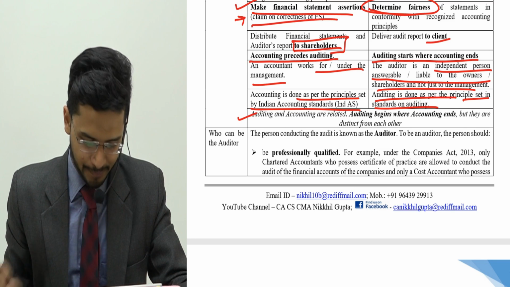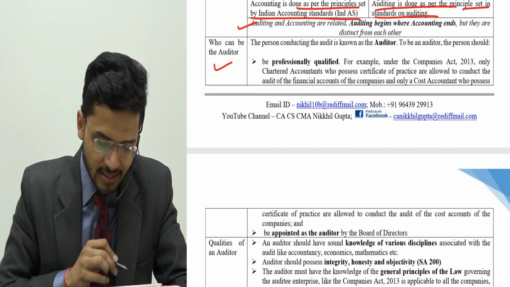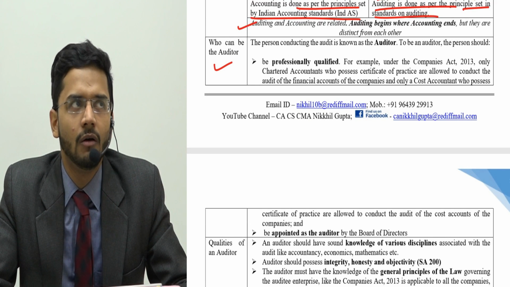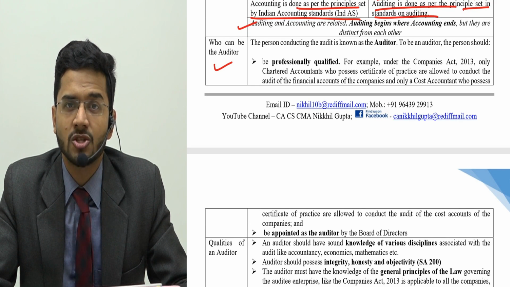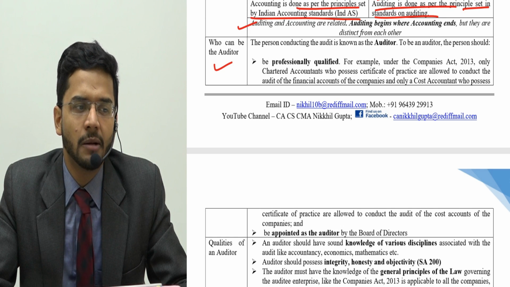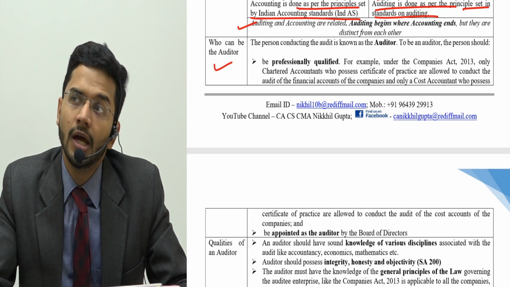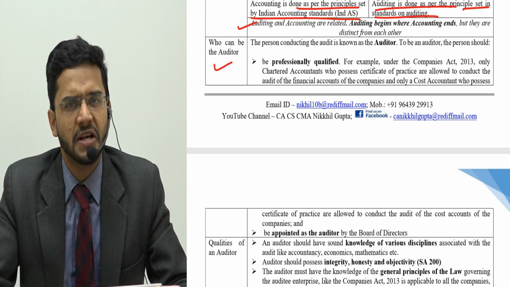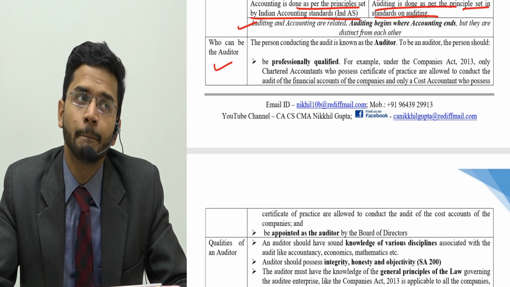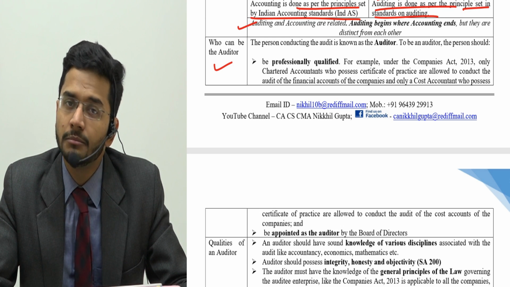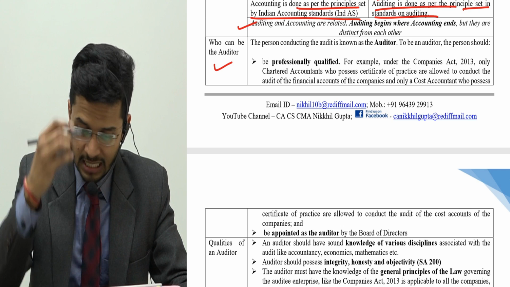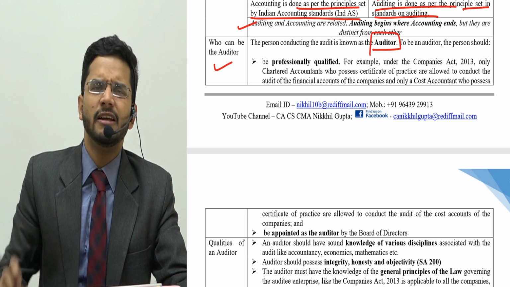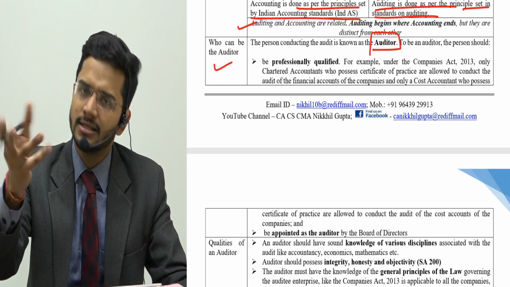Now the question arises, who can be the auditor? Can a graduate be an auditor? Or can a person who has done BBA, Bachelor of Business Administration, be an auditor? Can a person who's done BCom Honors be an auditor? Can a person who's done Chartered Accountancy be an auditor? Can a person who's done Company Secretaryship be an auditor? Can a person who's done a CMA be an auditor? Who can be an auditor? The answer is, the person conducting an audit is known as the auditor. This is the primary definition of audit, that whoever conducts an audit is an auditor.